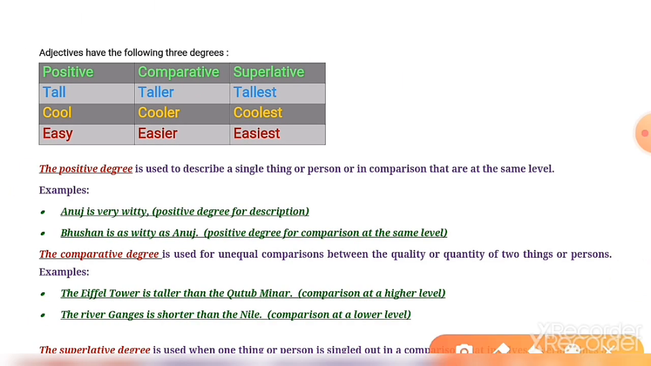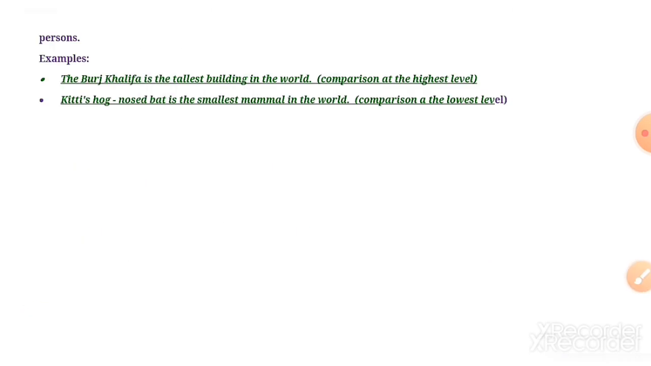When we have to single out any person or anything in a comparison that involves several persons or things, means if you have to pick out anybody or anything from the group, then we use a superlative degree. See example, the Burj Khalifa is the tallest building in the world. Clear? Okay, comparison is the highest level, not a higher level. It's the highest level. We are just picking out Burj Khalifa from all over the buildings available in the world.